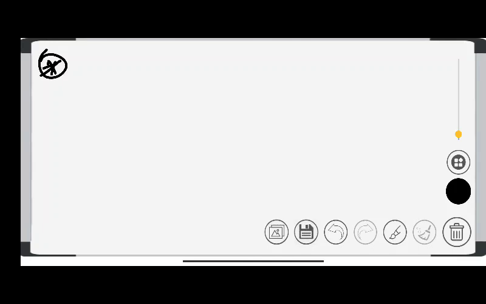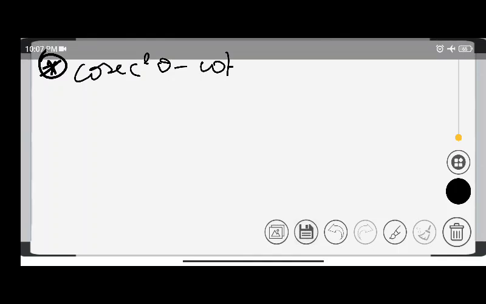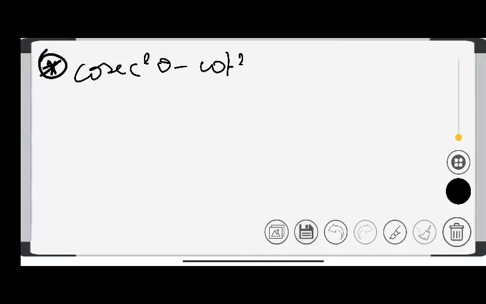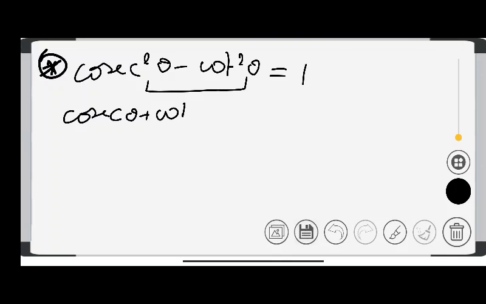Next one, what have you written? I have written this as cosecant square theta minus cot square theta is equal to 1. So here also you have seen that a square minus b square, so I am able to write this as cosec theta plus cot theta and cosec theta minus cot theta is equal to 1.